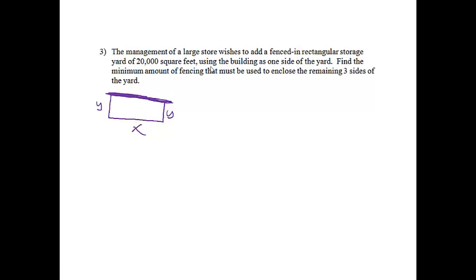The biggest thing on this one is that I want the minimum. What do I want the minimum of? The amount of fencing. So I'm going to call that F for fencing. This is the one I'm going to have to take the derivative of. My amount of fencing needs 1 x and 2 y's, so that's the one I need to take the derivative of.